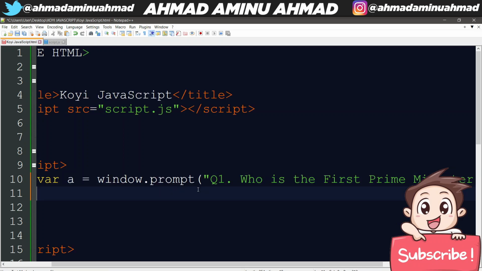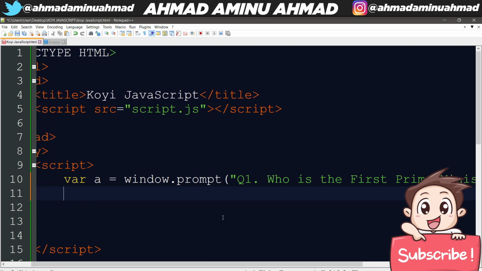Because I'm asking people, I'm not giving them a choice, I'm asking them to write the name of the prime minister. So now I'm going to create a condition. We did the if statement. I'm going to create a condition whereby if you answer this particular question correctly, then you score. We know the prime minister is Tafawa Balewa. So I'm going to put if the correct answer is Tafawa Balewa.